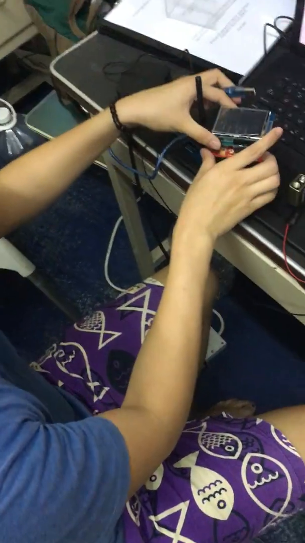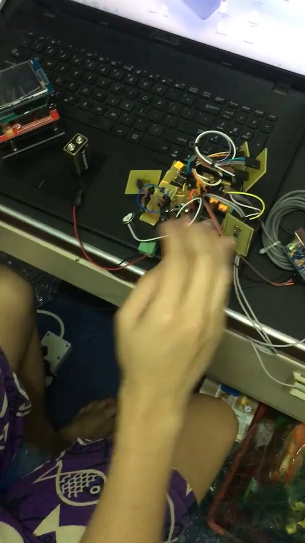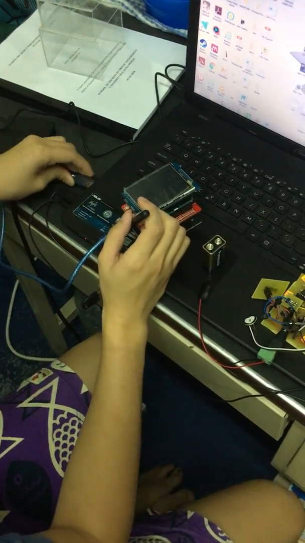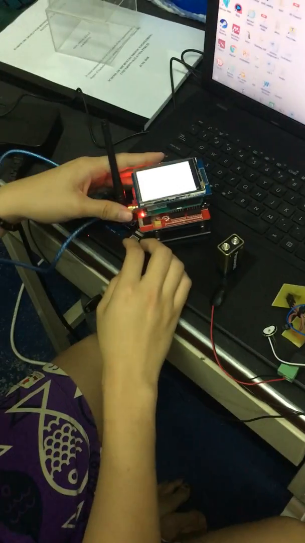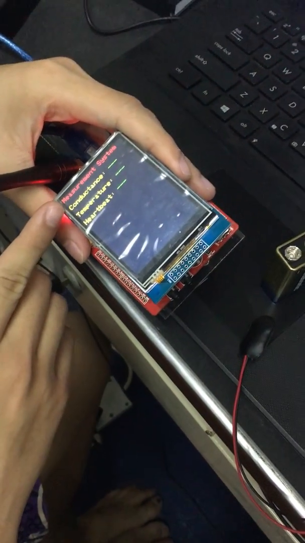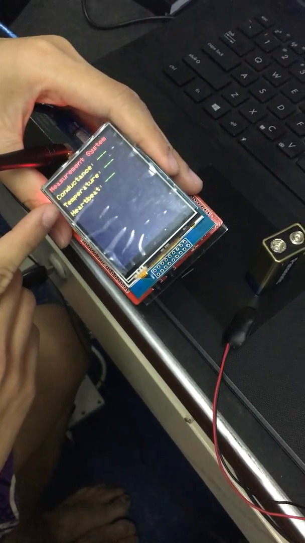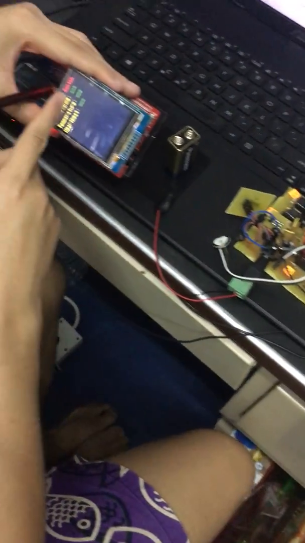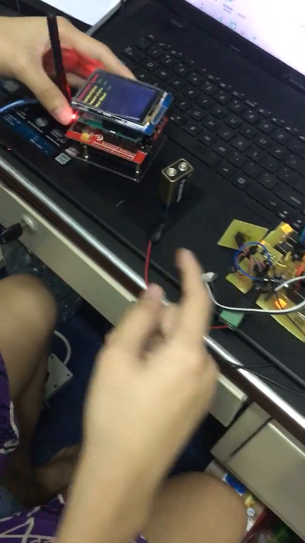Hello, this is my gateway and this is my sensor node. So when I power on my gateway, you can see there are three parameters. The first one is conductance, second one is temperature, and then heartbeat. So there is no value here yet because the sensor node is not turned on.